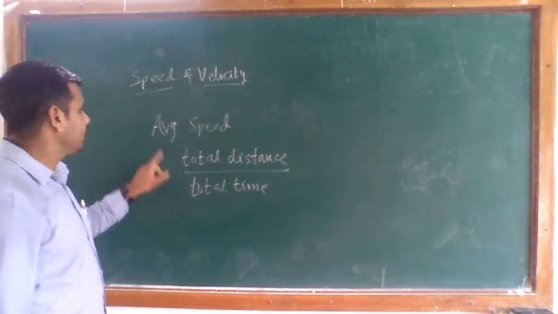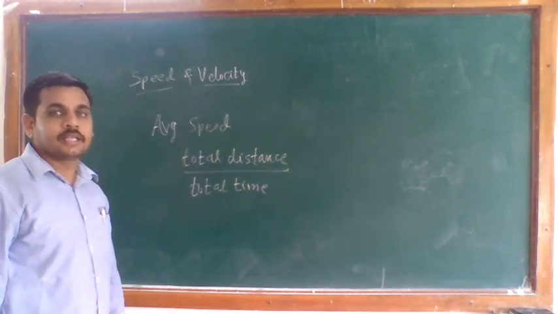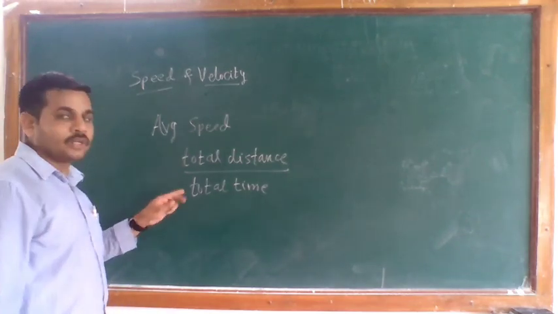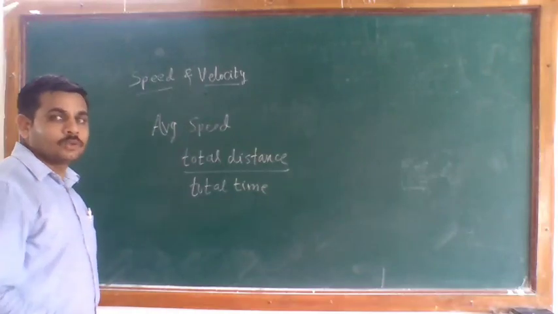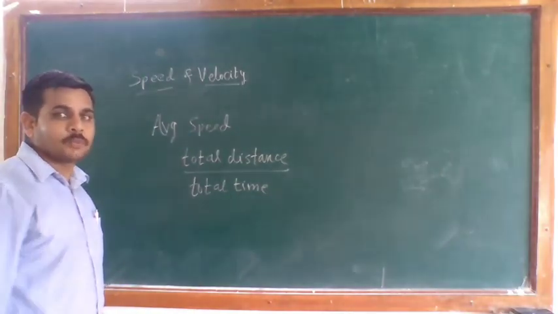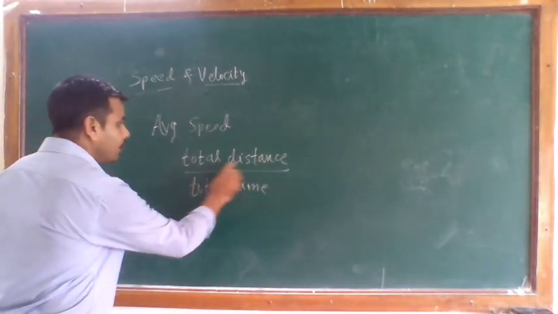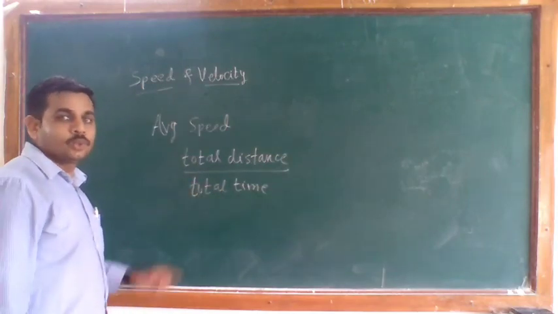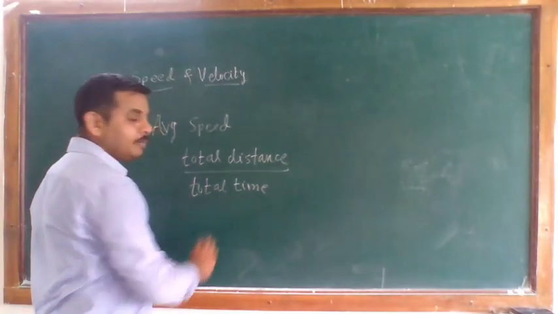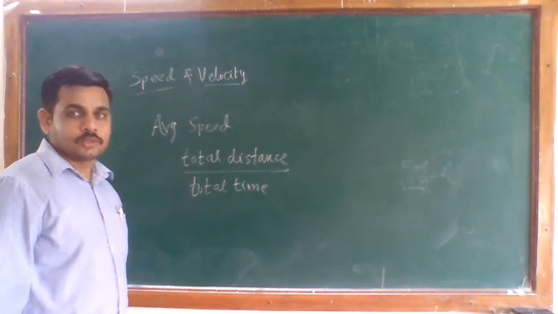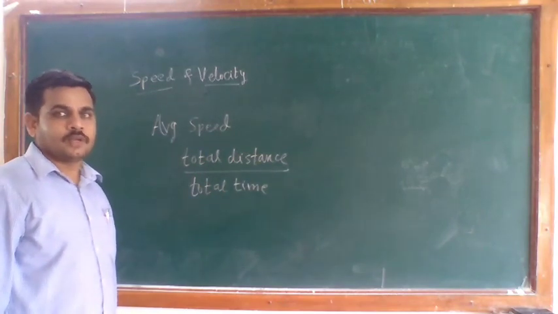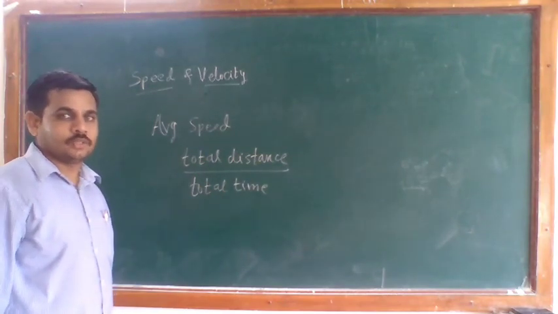So the average speed is the ratio of the total distance to the total time required for that change or motion of position.